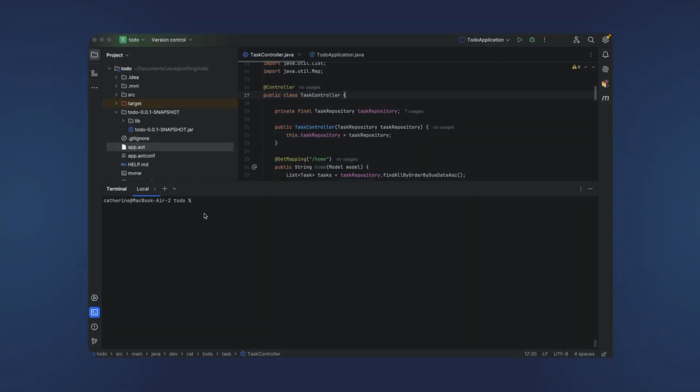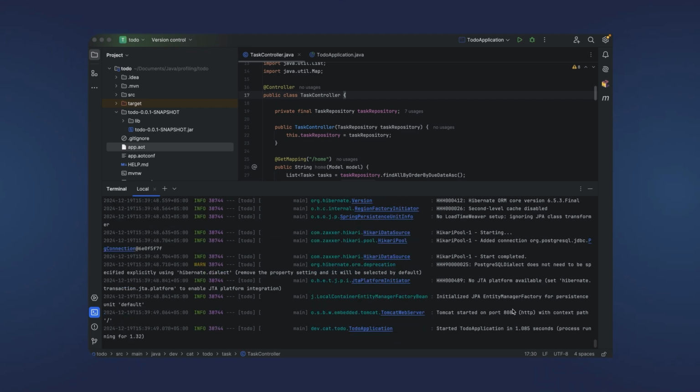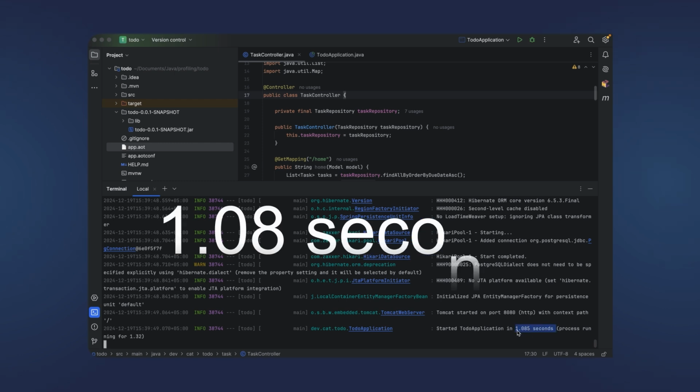And now we can run the application. We only need 1 flag, AOT cache, pointing to the cache file we created earlier. As you can see, the application started in just 1 second, which is pretty cool.